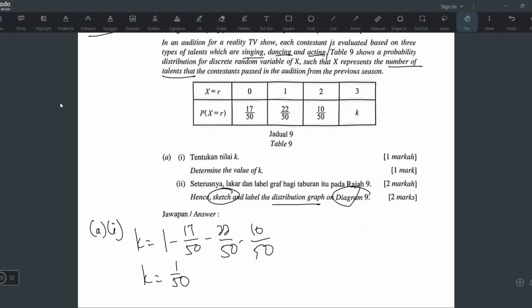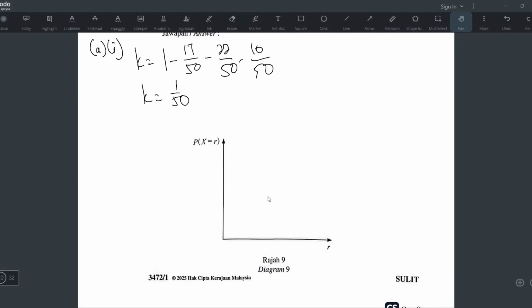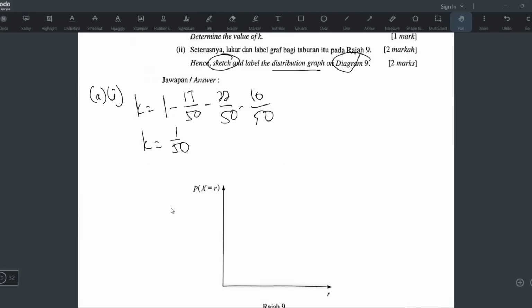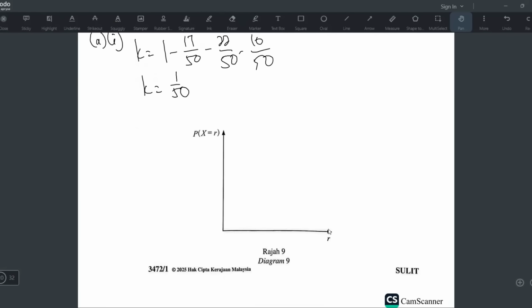Okay, this is the binomial distribution graph. This one is seldom asked in exams, but they asked in this year's SPM. But it's not difficult to sketch. So let's see whether they provide me with anything. Okay, yeah, they give me the axes. They already drew them for me. So the x-axis you have to write x, small x, or they use r for this. And then the y-axis is to write the probability.